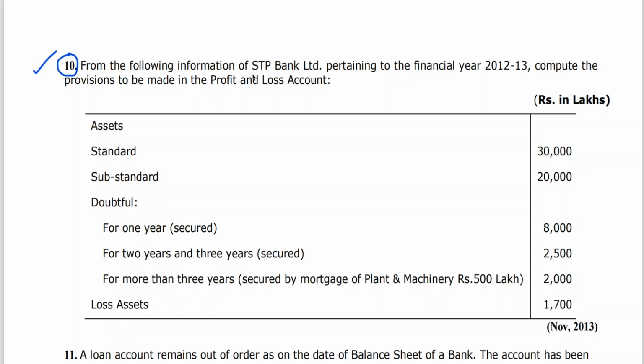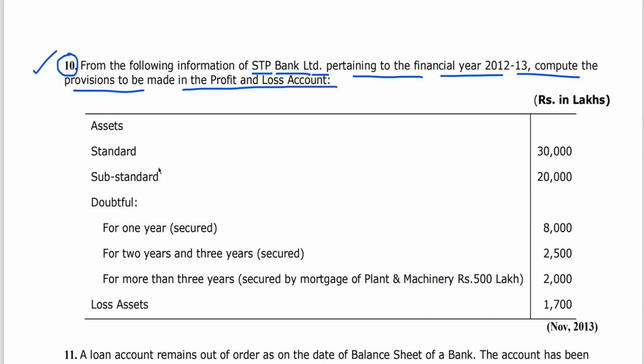From the following information of STP Bank Limited pertaining to the financial year 2012-13, compute the provisions to be made in the profit and loss account. Standard assets stand at 30,000. Substandard. Now, as far as standard is concerned, I think you all remember what we have discussed in the last class with regard to the provisions.